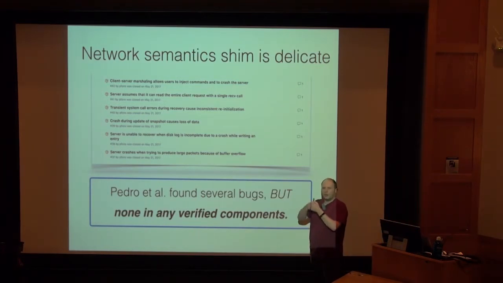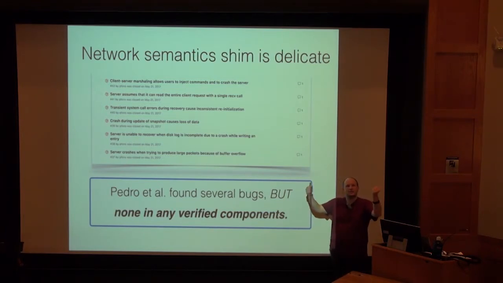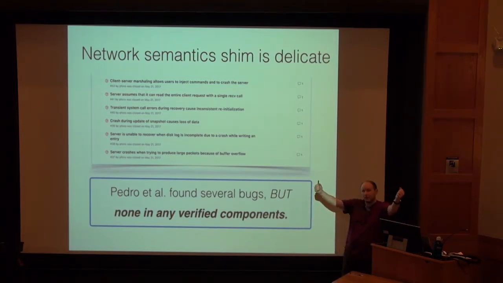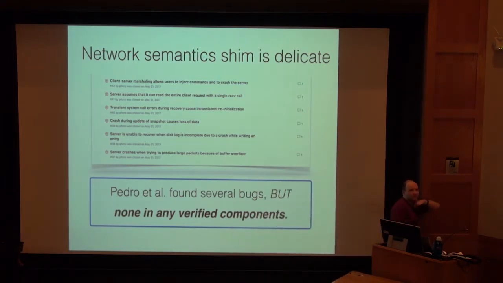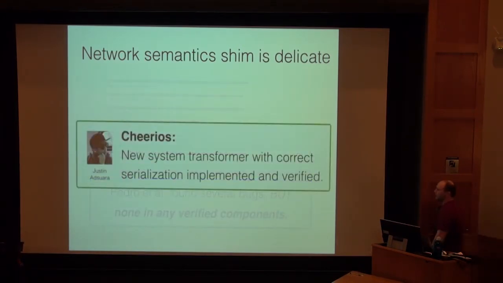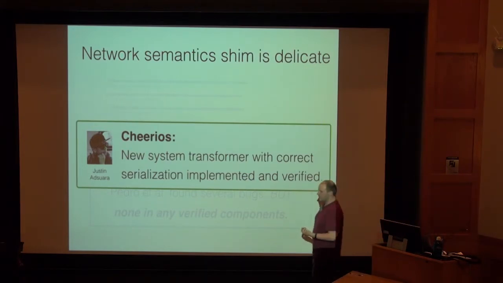Well, a message in Coq is not a TCP packet-sized sequence of bytes, right? So somebody has to take that message and turn it into something that you can put onto the NIC and send out over the wire. And so for that, we used OCaml's Marshal library, and it turned out that there were some bad interactions with that. So one of the results of this is that we started this new library called Cheerios, which is yet another kind of verified serialization library.